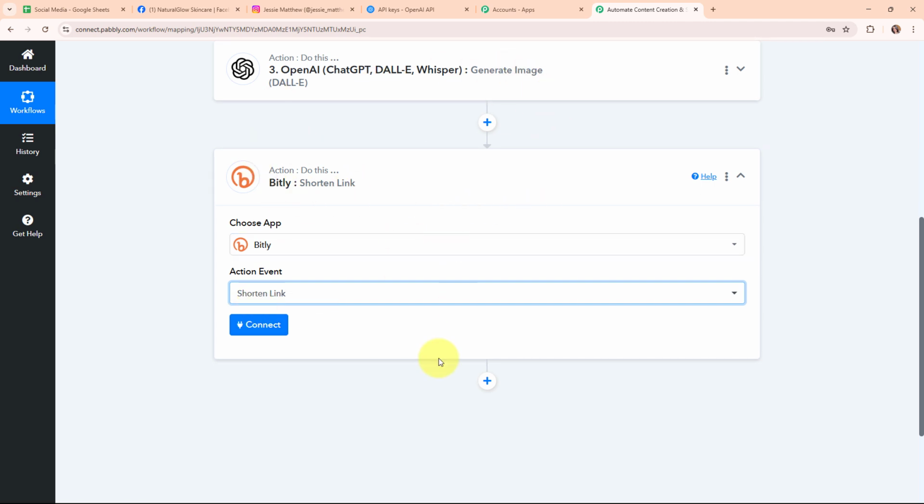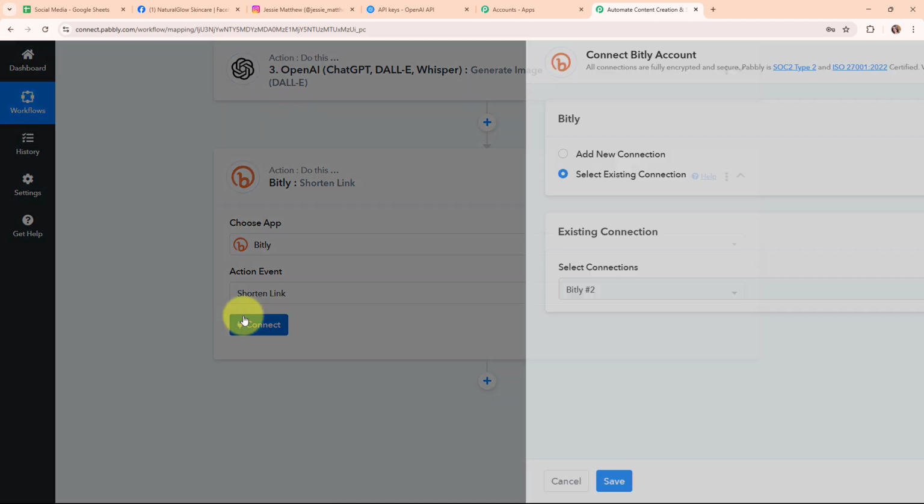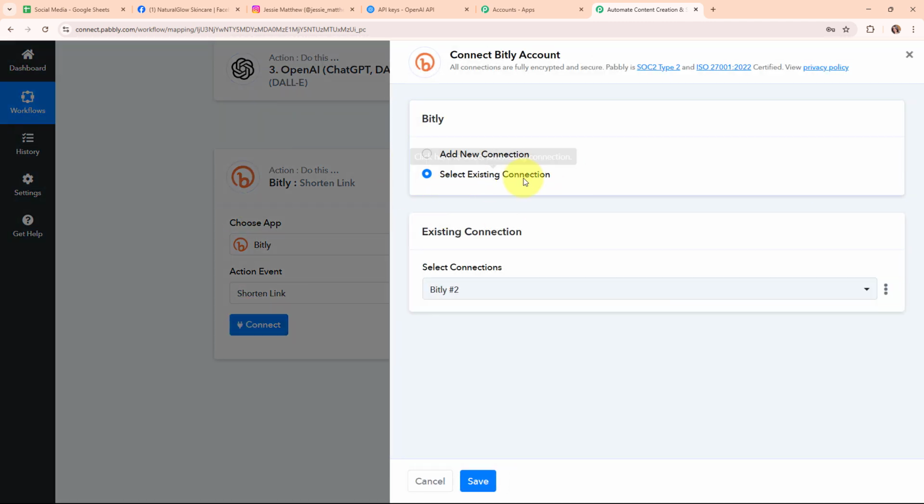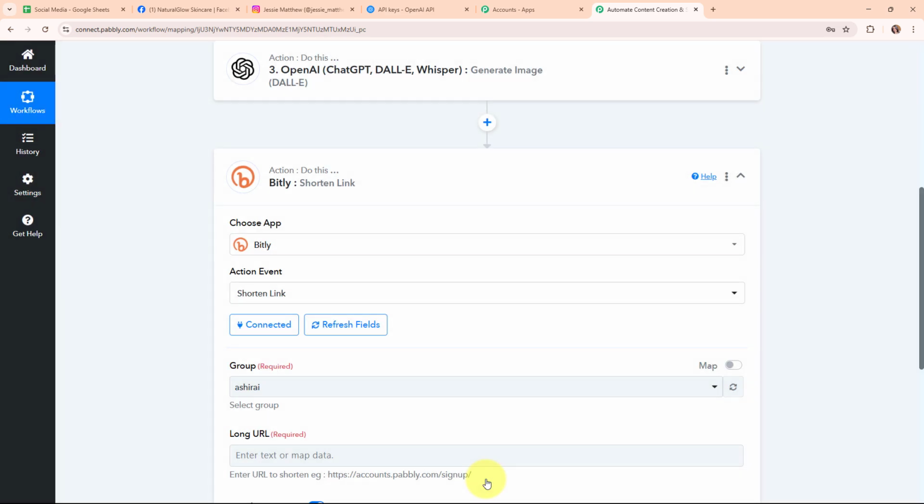Okay, so now to connect my Bitly with Pabbly Connect, I'm going to click on this connect. To build this connection, I'm going to click on select existing connection because I've already connected my Bitly account with Pabbly Connect in some previous automation. So here I've selected my existing connection, and now I'm going to click on this save. And here you can see we are now successfully connected.